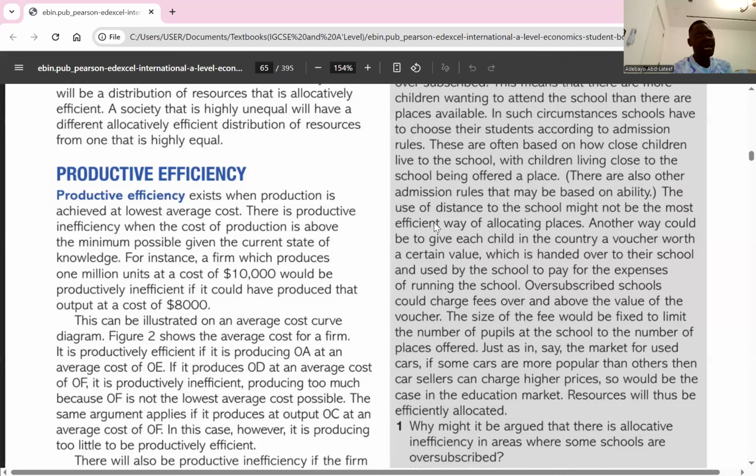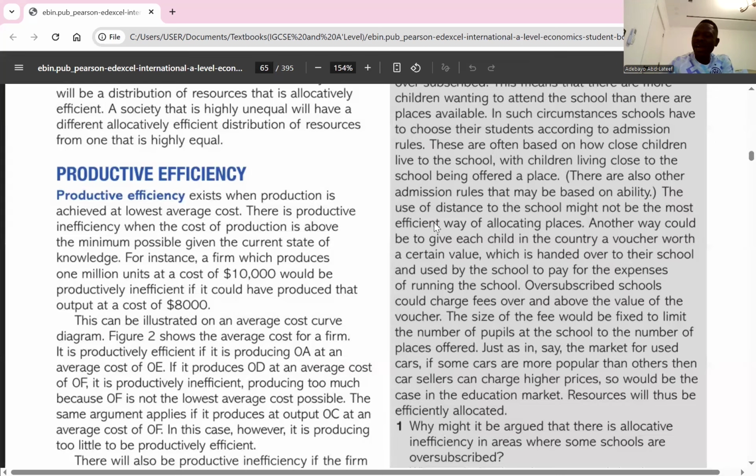We have to maximize our output, that is maximum output. Then we have to minimize our cost. And at the same time, we have to allocate our resources efficiently. So what is maximum output here when it comes to productive efficiency? I wrote, for maximum output, at productive efficiency, it is impossible to increase production of one good without decreasing the production of another. So that means there's always going to be opportunity cost when it comes to productive efficiency.